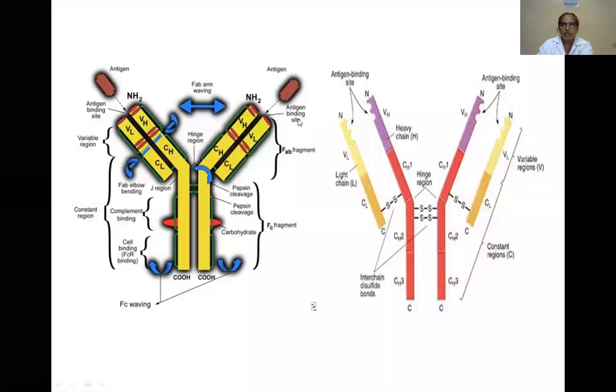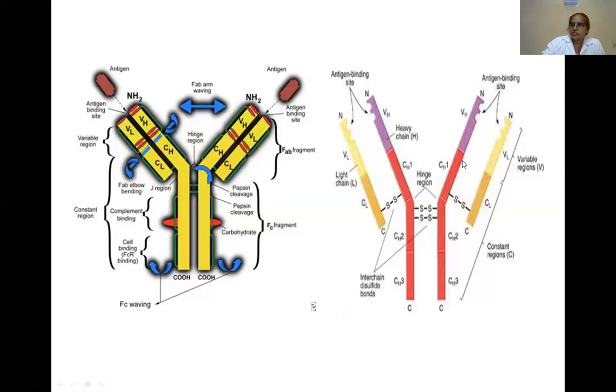The upper part is the antigen binding fragment and the lower part is the crystallizable fragment. The hinge region occurs between CH1 and CH2. The part above is the antigen binding fragment, and the CH2 and CH3 part is the crystallizable fragment.